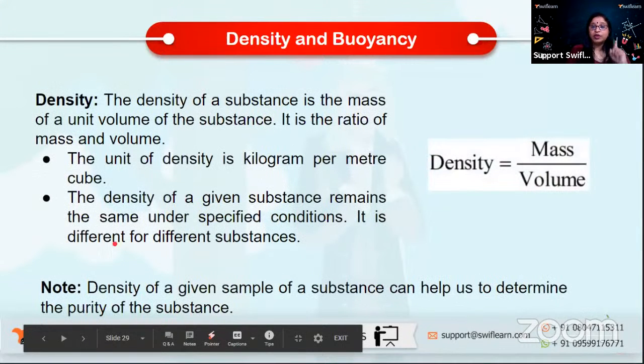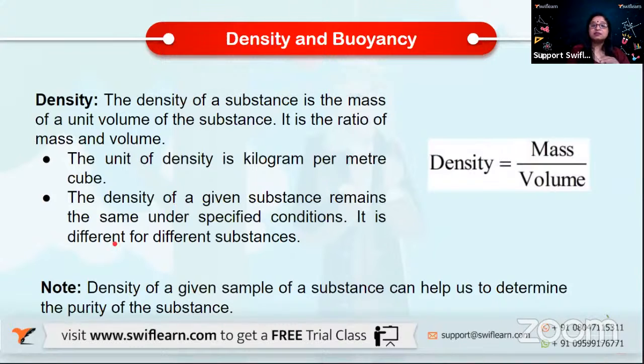So we know density of any substance is the mass per unit volume of the substance. So you know density is equal to mass upon volume. So it is a ratio of mass and volume. Now the unit of density we already know is kilogram per meter cube, because mass is kilogram, volume is meter cube, L into B into H. Now the density of a given substance remains the same under specified conditions, and it is different for different substances, of course. So density is going to change as the substance changes, but for a given substance it is going to remain the same.